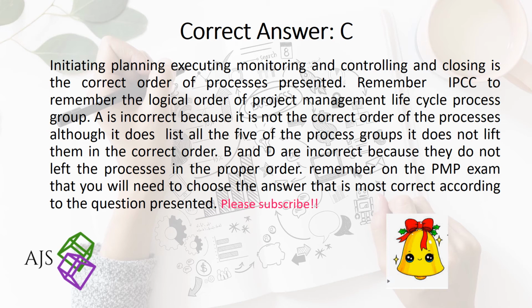A is incorrect because it is not the correct order of the processes. Although it does list all 5 of the process groups, it does not list them in the correct order. B and D are incorrect because they do not set the processes in the proper order.